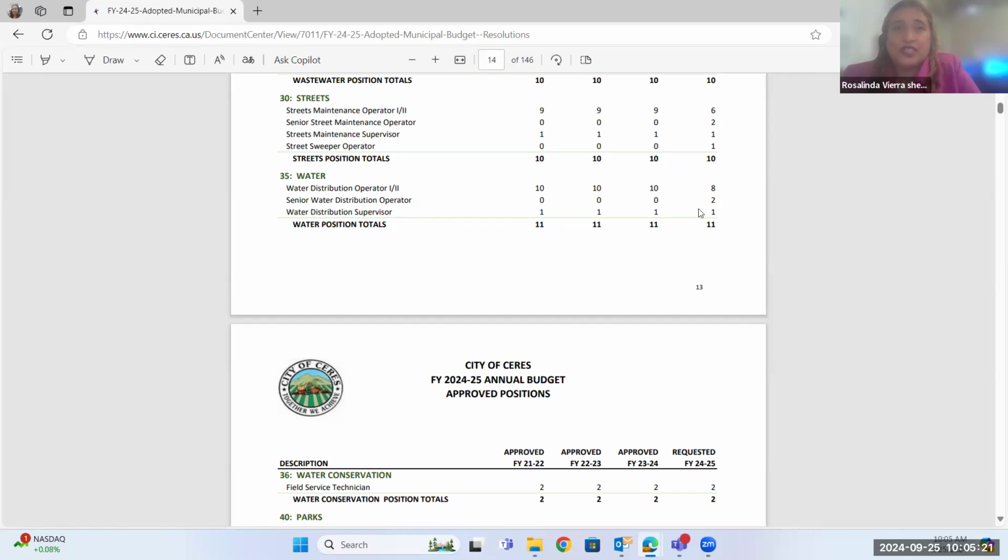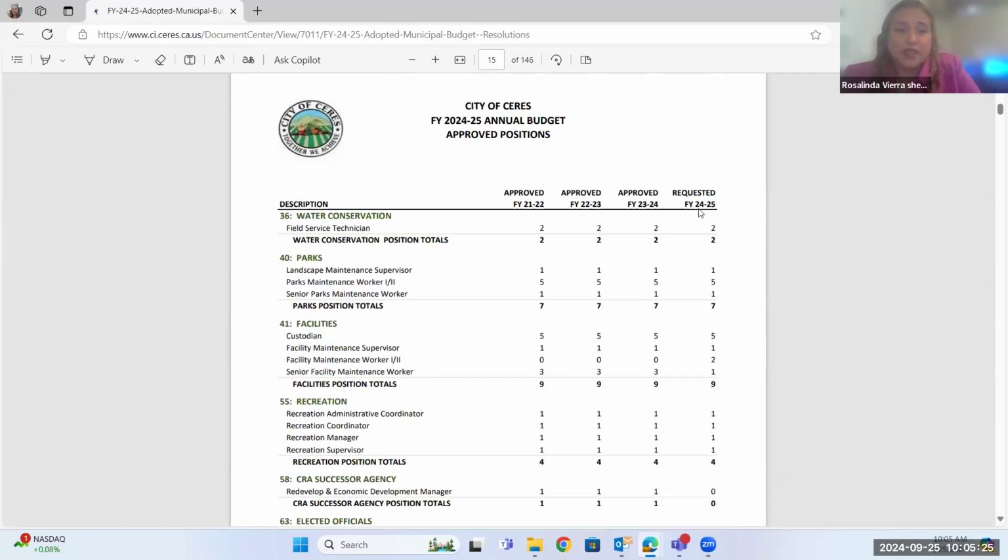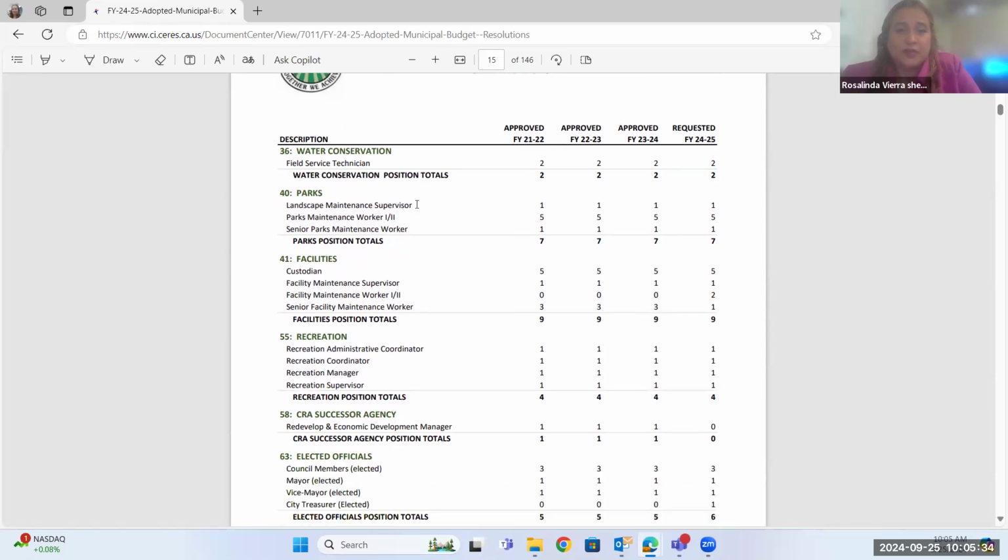So just want to make sure you understand it's not that we cut, we still have the same amount of people there. So when it comes to water conservation technicians, again, we've been running 2. That's been pretty consistent. We don't see that changing. Parks, again, 7. Exact same spots. No one's changed or moved up.